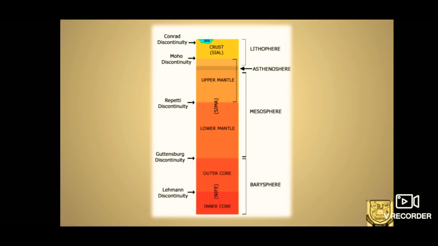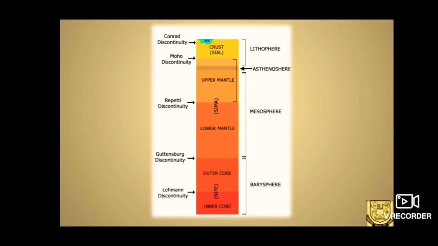The transition zone between the crust and the mantle is called the Mohorovičić discontinuity. The minerals present in the mantle are Sima, that is silicates and magnesium. Clear? The next one is the barysphere, that is the core.